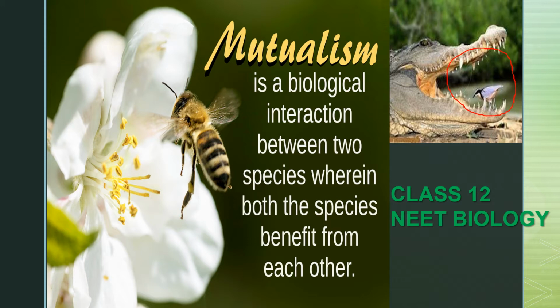When the crocodile comes out of the water, it keeps its mouth open so that the bird can go and clean out the leeches which are stuck in the mouth of the crocodile. So in this interaction, both the organisms are benefited. This bird is the crocodile bird, called Pluvianus, which is responsible for cleaning off the leeches which are stuck to the crocodile. In this interaction, they may live together or they may live independently. But if they are closely related, both of them are benefited. Such an interaction is also called proto-cooperation.